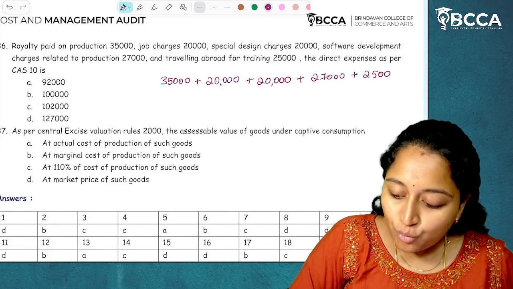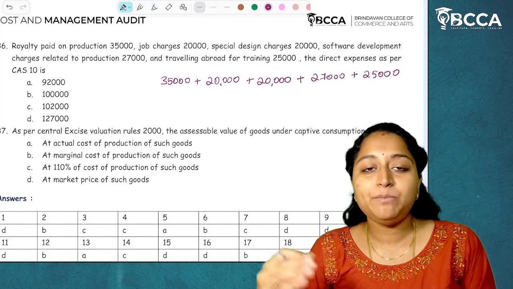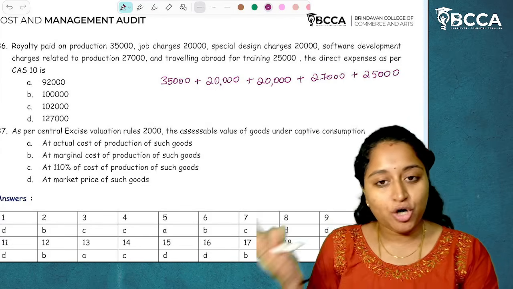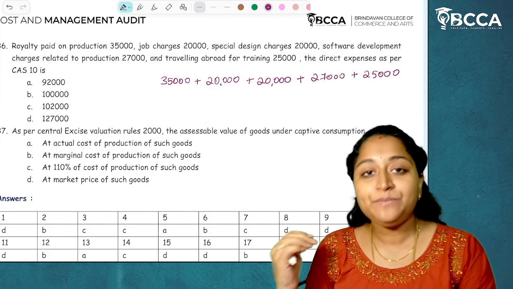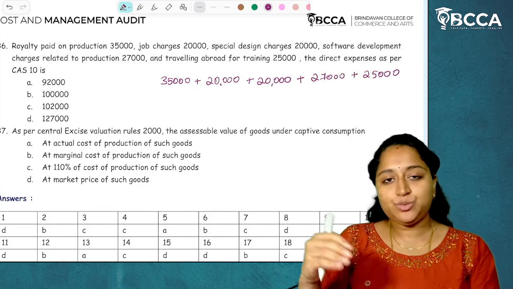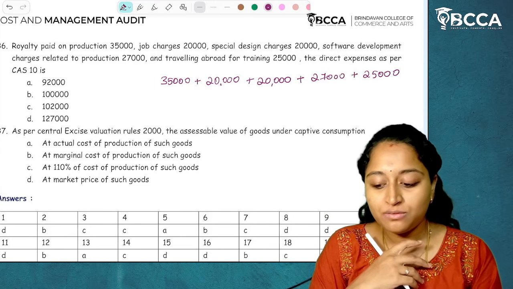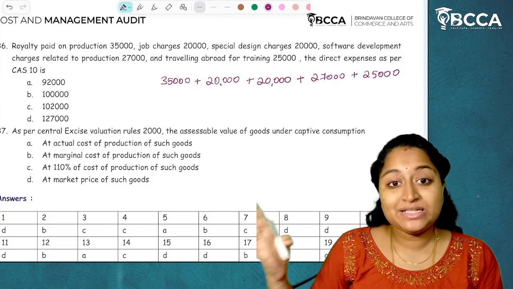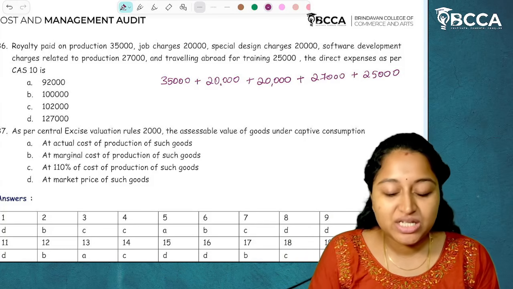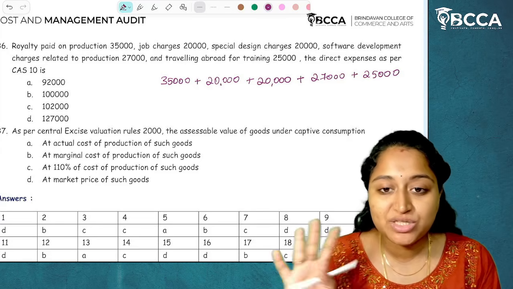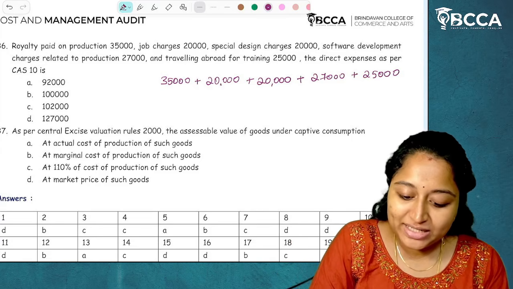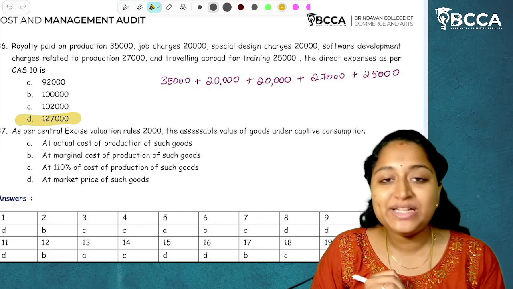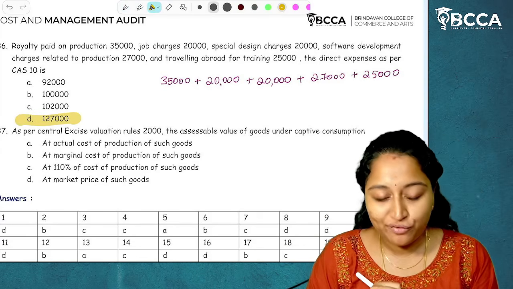So whatever is given, we are considering everything because penalties and fees are not given here. Abnormal cost, not given. Imputed cost, not given. Or any kind of penalties, fees which are paid, not given. Finance cost, not given. If these had been given, we would have excluded them. But nothing like that is given. Everything is related to production and everything is inclusive. So all these are direct expenses. So we'll add everything. Then the answer will be 1,27,000. I hope it is clear so far.